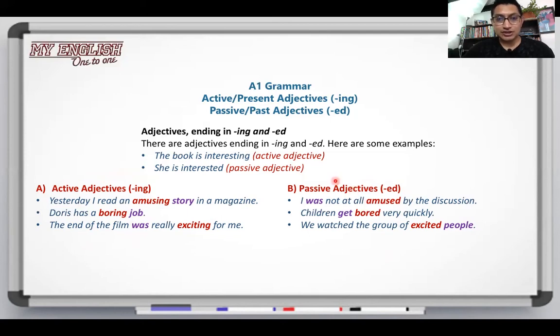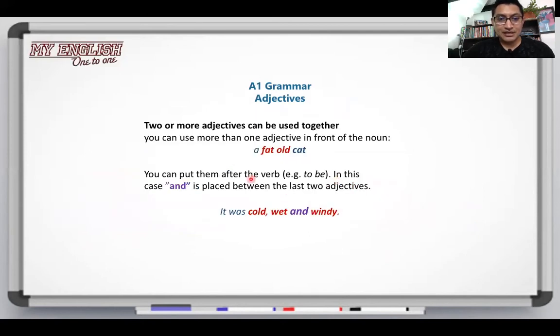Let's continue. Two or more adjectives can be used together. Yes, you can use more than one adjective in front of a noun. For example, a fat old car. Yeah, you can say that.